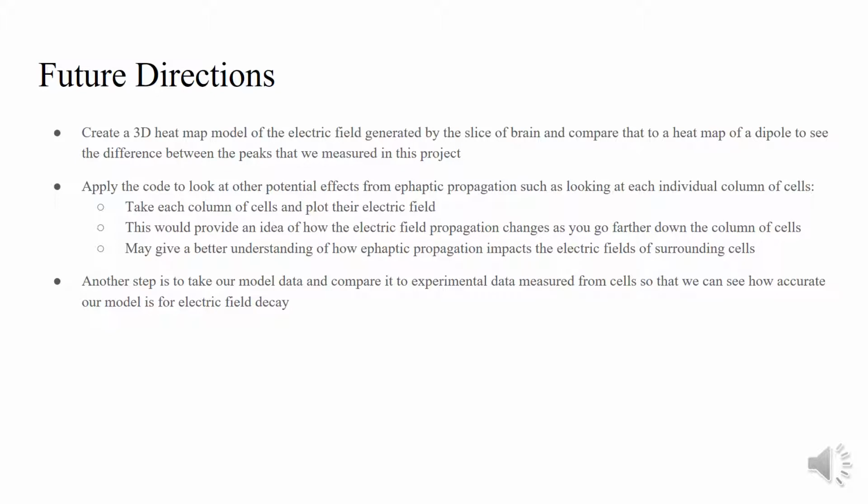Another one would be to modify the code to look at the ephaptic propagation by looking at each individual column of cells. So we take each column of cells and plot the electric field generated, and then we see how that affects the next column of cells and the next column and so on. And that may give us a better understanding of how ephaptic propagation can impact the electric fields of surrounding cells.